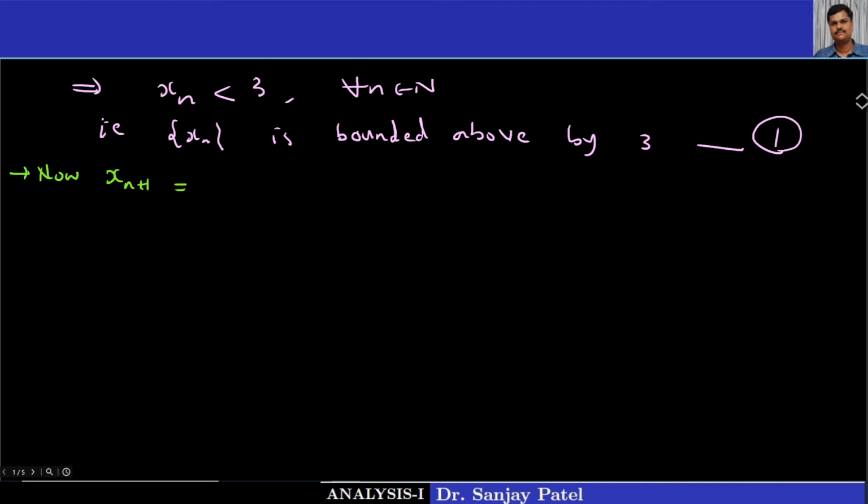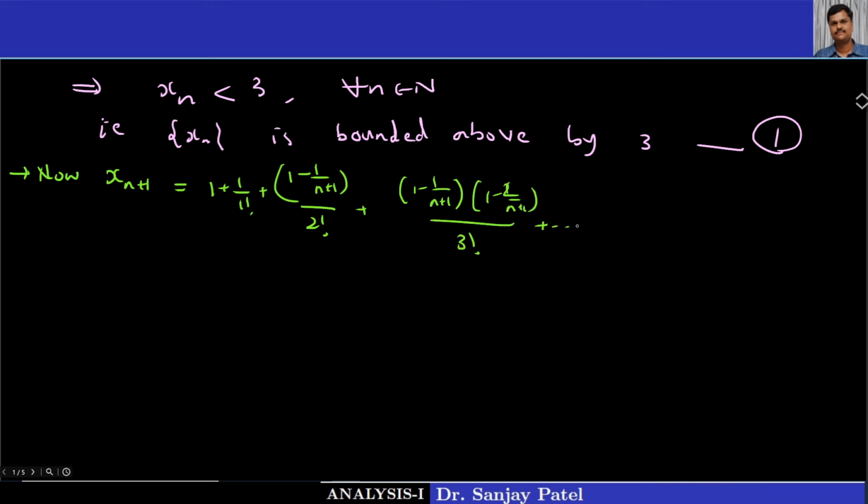Now xn plus 1 is equal to 1 plus 1 upon 1 factorial plus 1 minus 1 upon n plus 1, upon 2 factorial plus 1 minus 1 upon n plus 1, 1 minus 2 upon n plus 1, upon 3 factorial and so on. I need not write the other terms. Instead, let me write one more term here.